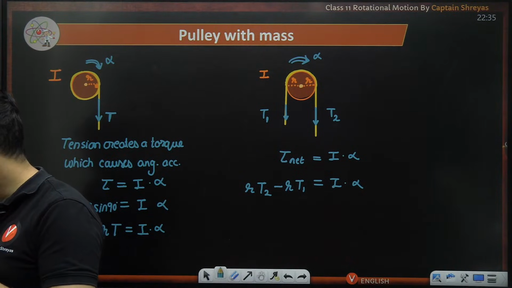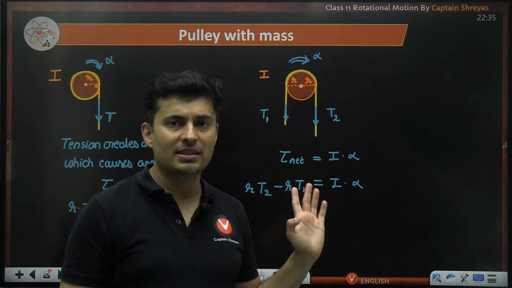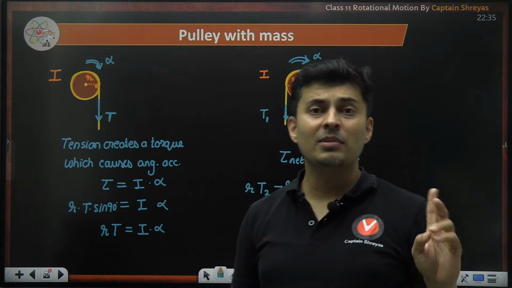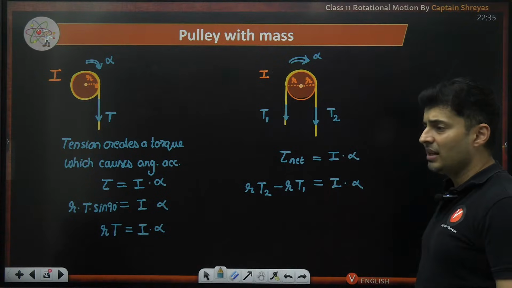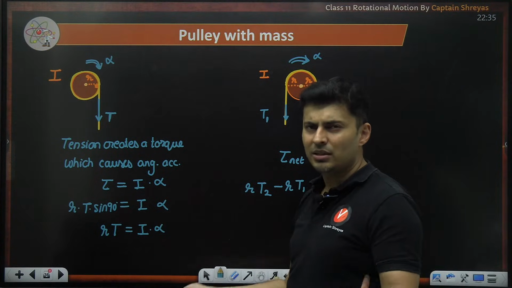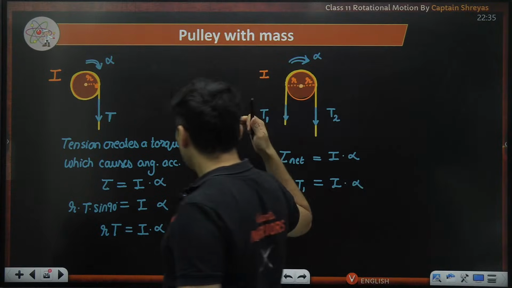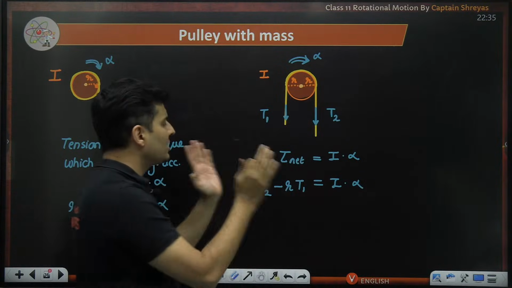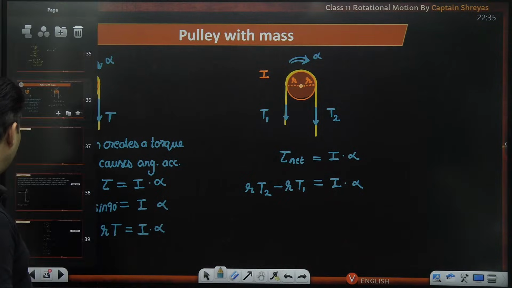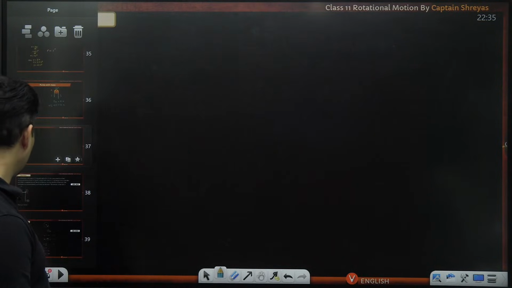Yeah. So whenever a massless pulley is there, it's simple. Tension is same. But the moment the mass is there with the pulley, then the tension will not be the same. If it is a single rope, then there is only one tension. A dual rope, no matter how the arrangement is, tensions will be different. We'll solve the questions based on this. Don't worry.